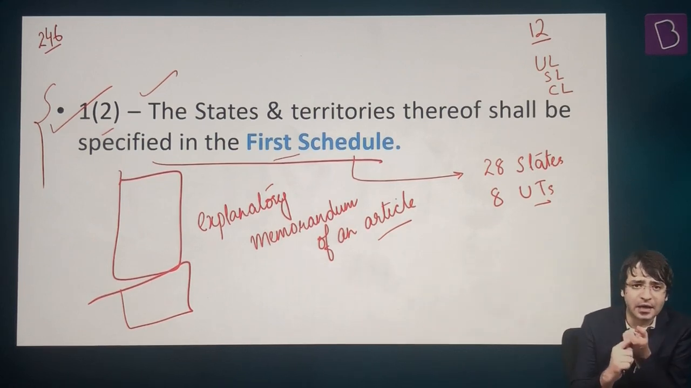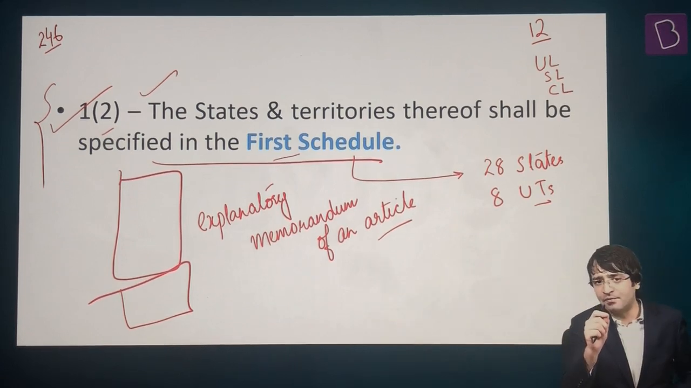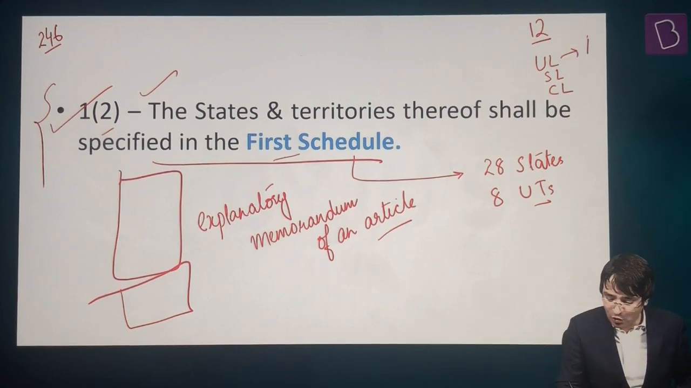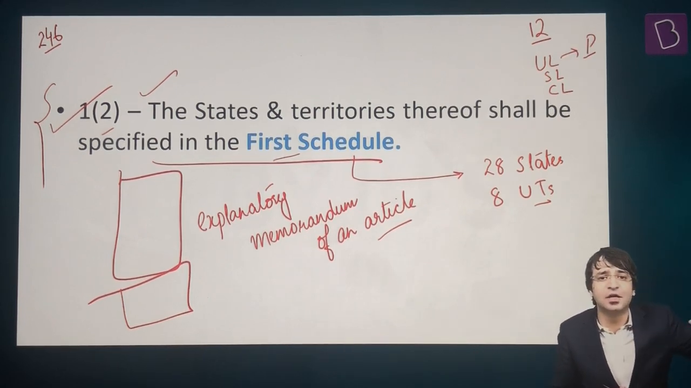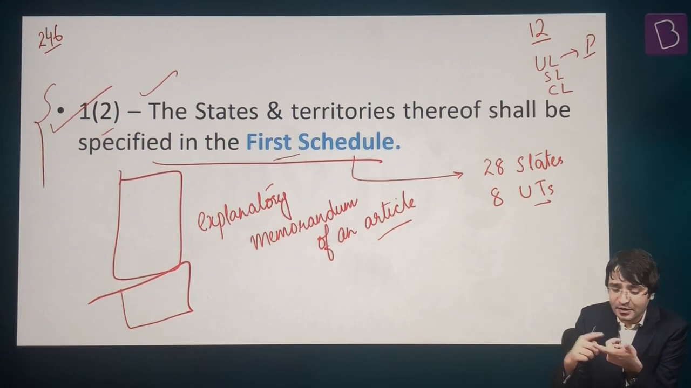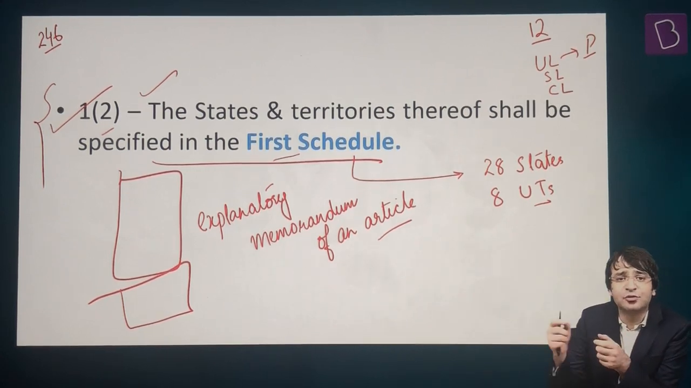That means on banking, on insurance, on currency, on foreign affairs, on defense, who has the power? Who has the lone power to make laws? Parliament. So all these items are mentioned under the union list. But states also have some powers: law and order, land, police, agriculture, gambling. These powers are given to the states.